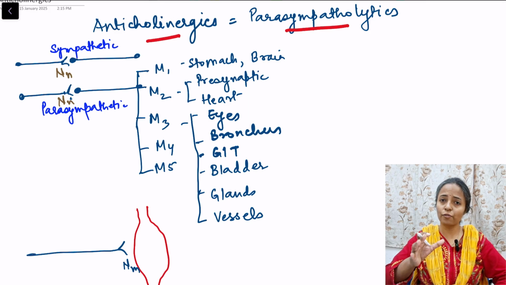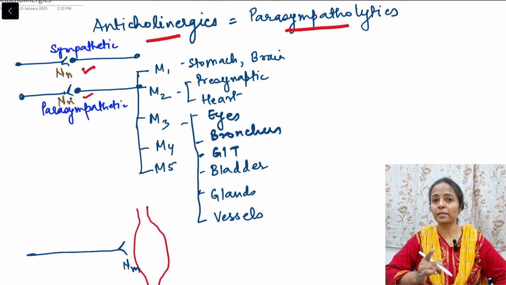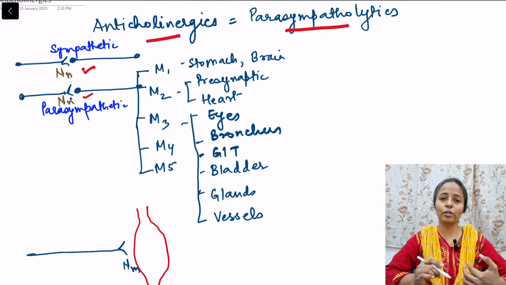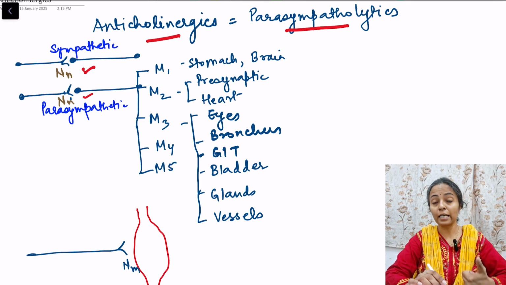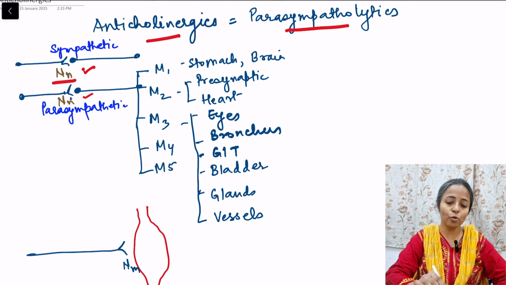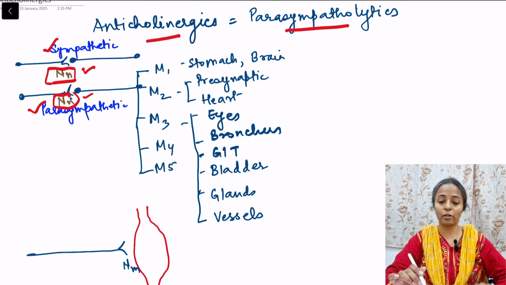There are various types of receptors we discussed. Just a quick revision here, because if we have to understand the action of the anticholinergics, then we should understand what the action of acetylcholine is, right? So acetylcholine acts on the postganglionic neuron of the sympathetic and parasympathetic system. There is a preganglionic neuron and a postganglionic neuron. On the postganglionic neuron there are acetylcholine receptors present, and these are nicotinic receptors, N receptors, and they are present on both sympathetic and parasympathetic postganglionic neurons.